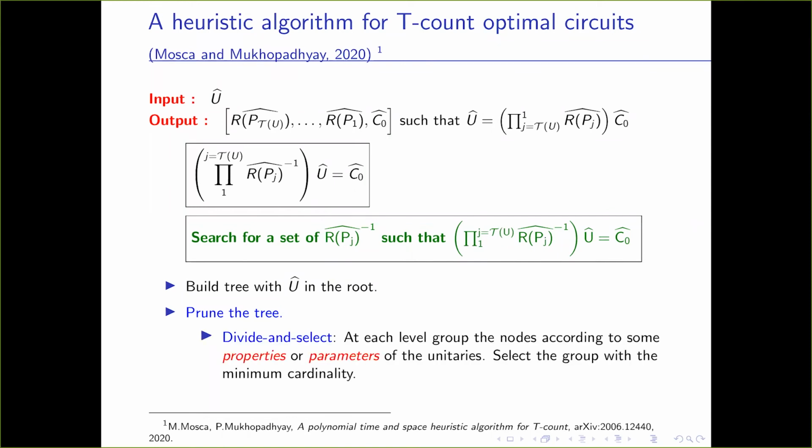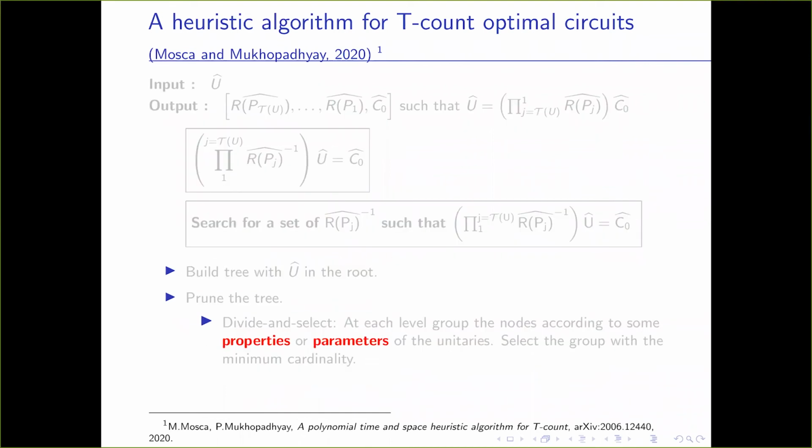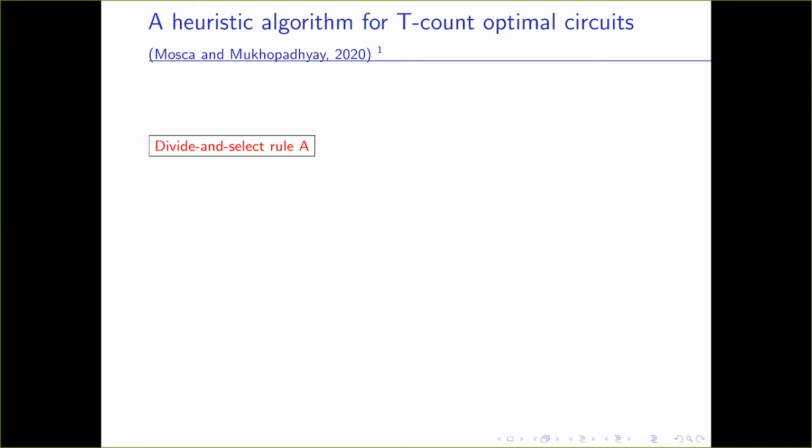So at each level we group the nodes, which are some unitaries, if you remember, and we group these unitaries according to some properties, and we then select the group with the minimum cardinality. We chose to study two properties. One is the change in the SDE, and the other is the Hamming weight, which is the number of non-zero entries in a matrix. So we studied three types of divide and select rules.